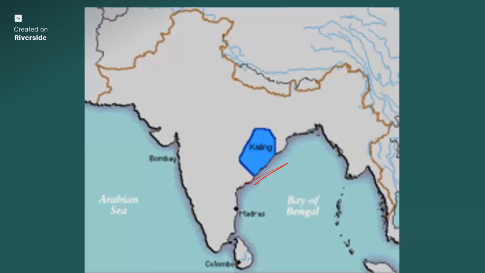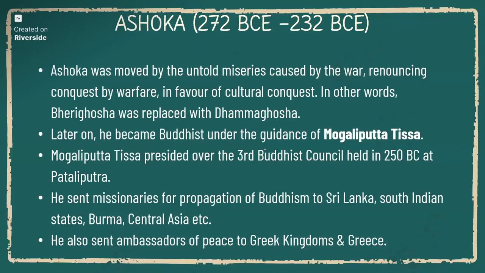So later on, during Ashoka's period, as you can see, Bindusara captured everything except Kalinga, and Ashoka ruled the same area with some parts lesser than Bindusara. But Kalinga was untouched by any of the rulers before Ashoka. Ashoka is the first person to capture Kalinga, and it is the reason he changed his mind and started to practice Buddhism. Ashoka was moved by the untold miseries caused by the war, renouncing conquest by warfare in favor of cultural conquest.